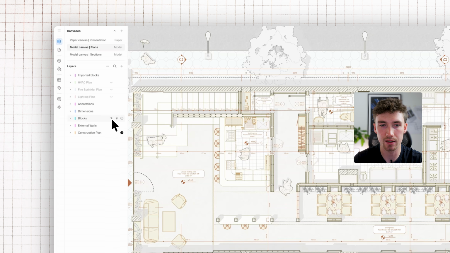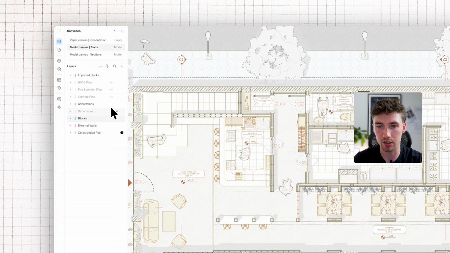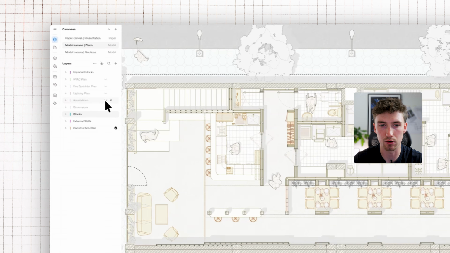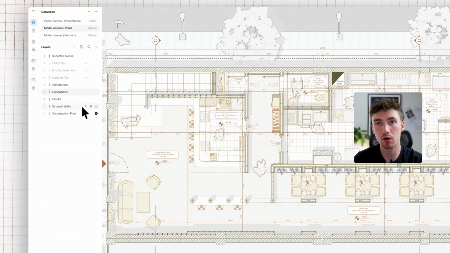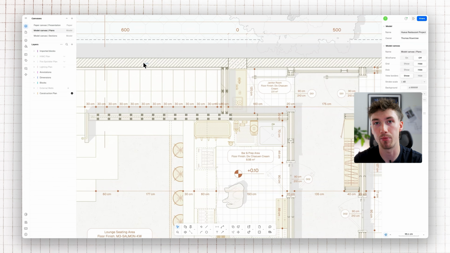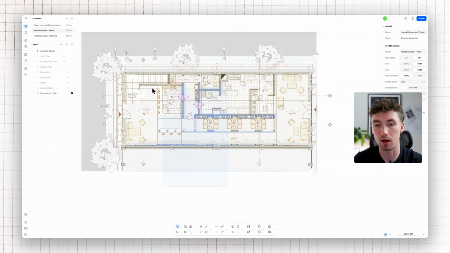Simply click the visibility button on or off, and you can see here the layer will just switch on or off. You can lock your layer, so this will lock all of the components on that layer in place. Locking the layer is useful because when you are trying to select a certain component in your drawing, or you're trying to trace or draw over the top of certain elements, sometimes it's quite nice just to have those elements locked so you can't touch or manipulate or edit those in any way.